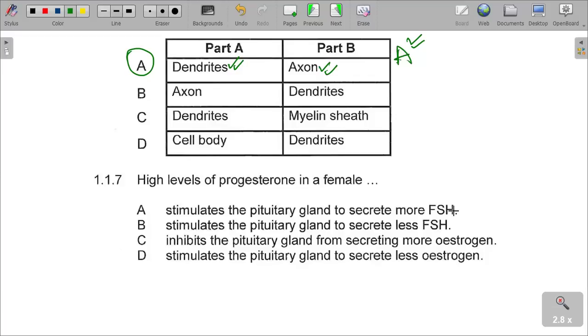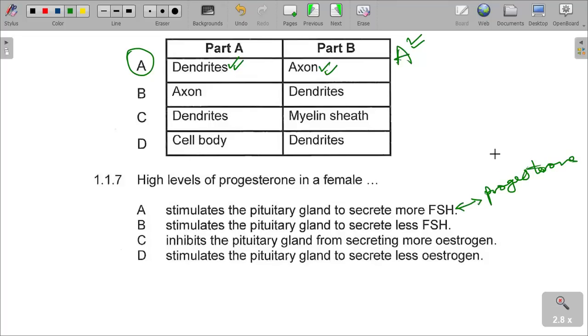It does not stick. If progesterone is more, it means we cannot have follicles maturing. There is a negative feedback relationship between the two.